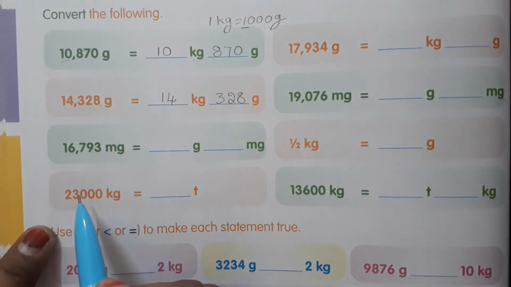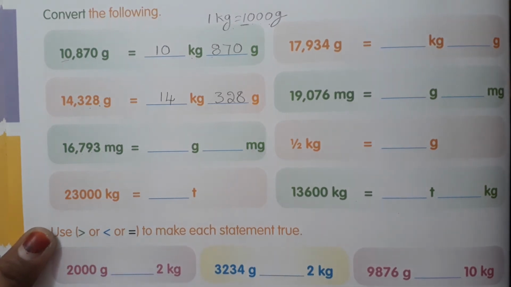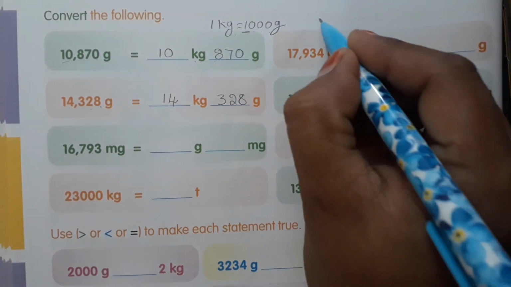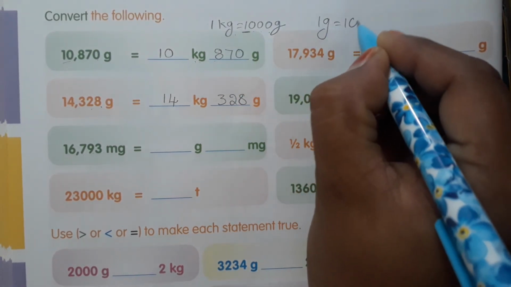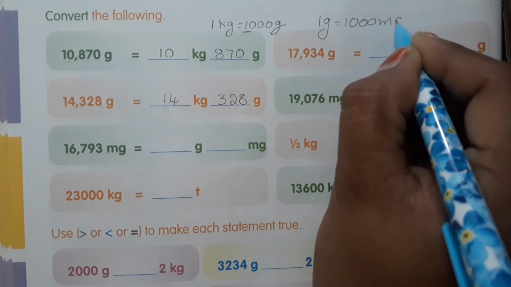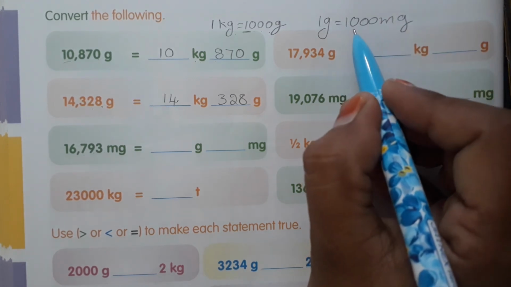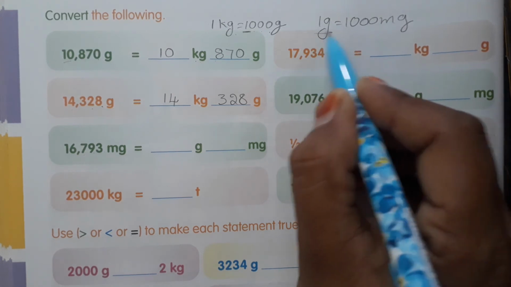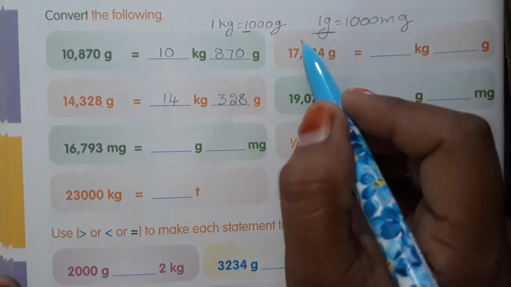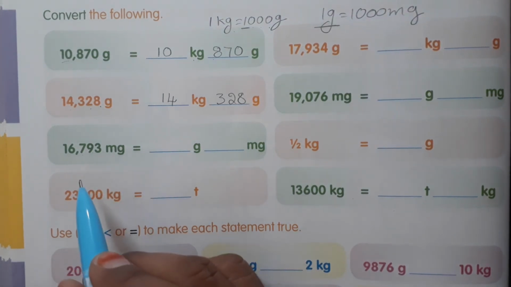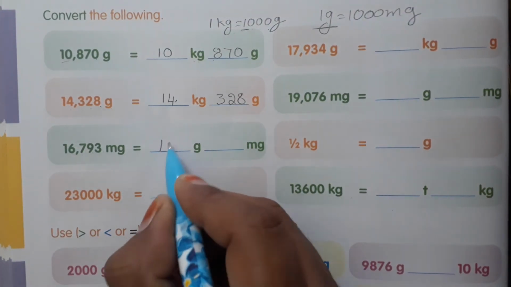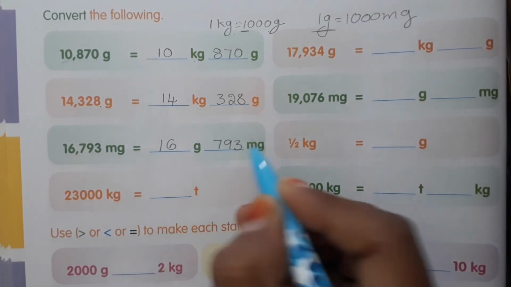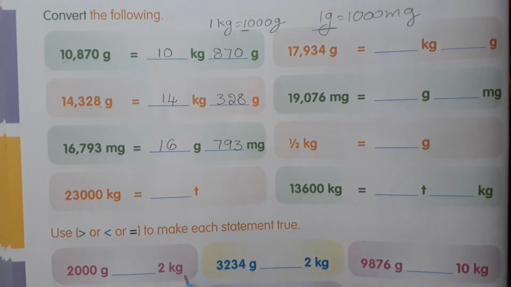Next one, 16,793 milligrams. So 1 gram is equal to how many milligrams, children? Tell me. 1 gram is equal to 1000 milligrams. So here also the thousands and 10,000s places indicate grams and the remaining 3 digits are milligrams. So here 16 grams 793 milligrams.